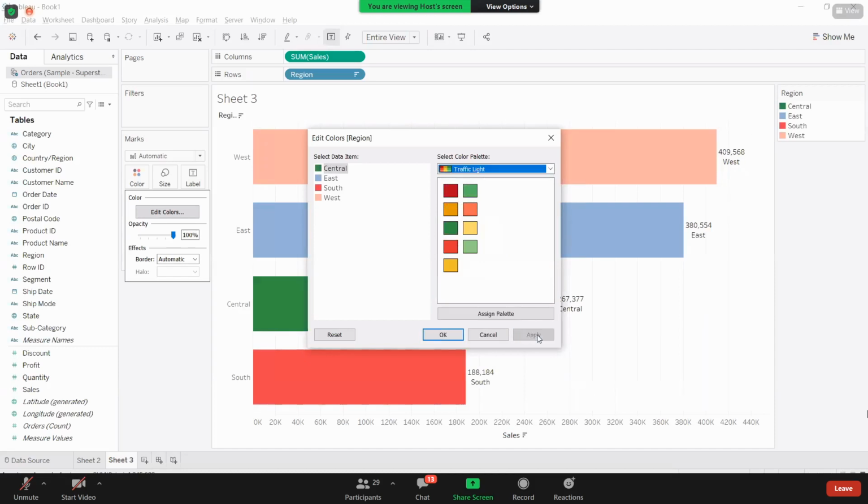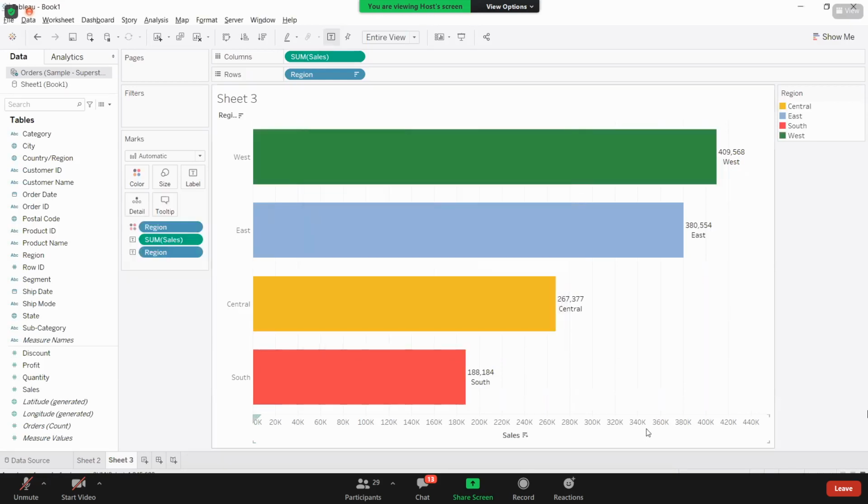Somewhere I'm taking this green. Okay, here it is. See, I'm changing it to Central. I want to change it to West. For Central, I'm taking some yellow. Are you clear with this?